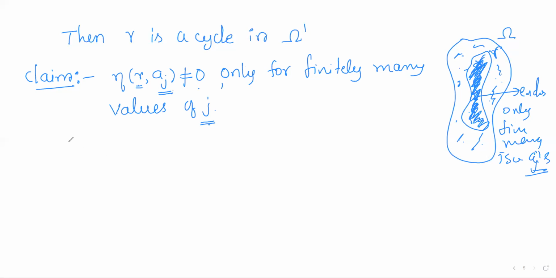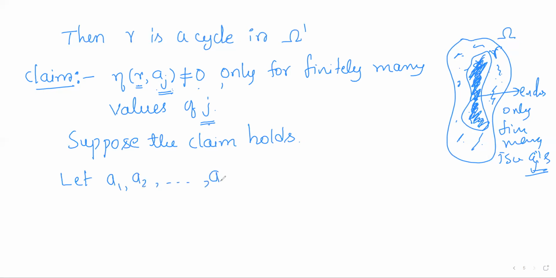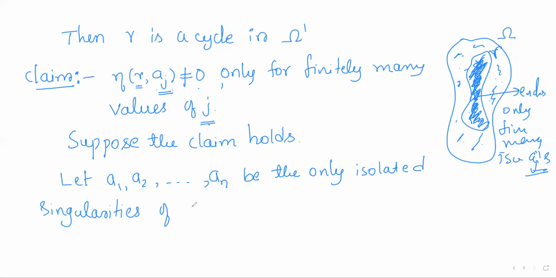If the claim holds, gamma can enclose only finitely many aj. So let a1, a2, and so on up to an be the only isolated singularities of f enclosed by the cycle gamma.